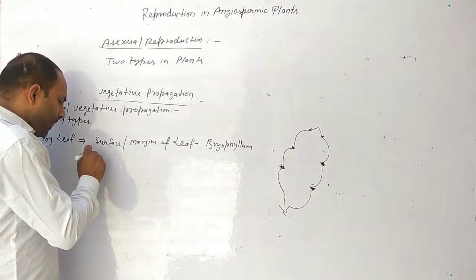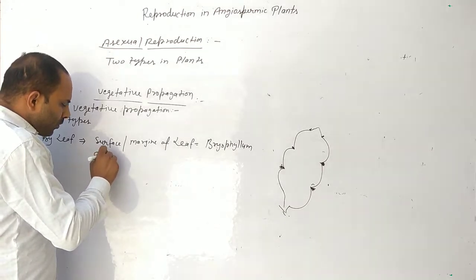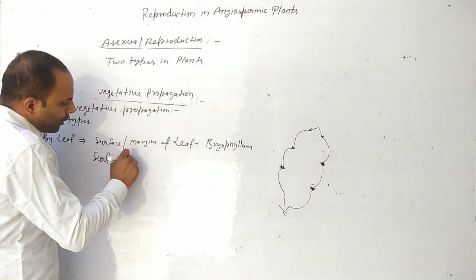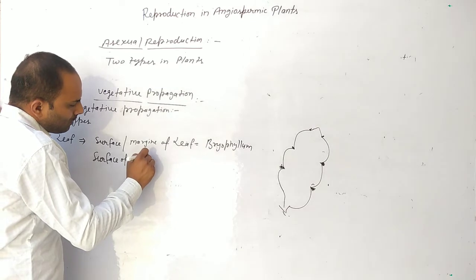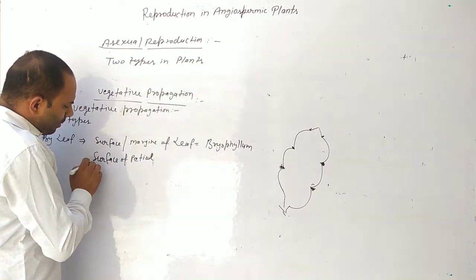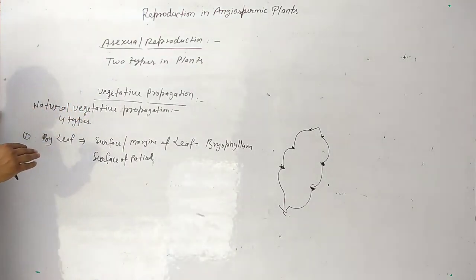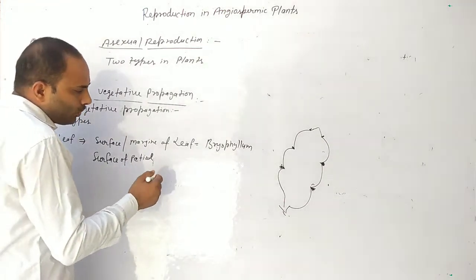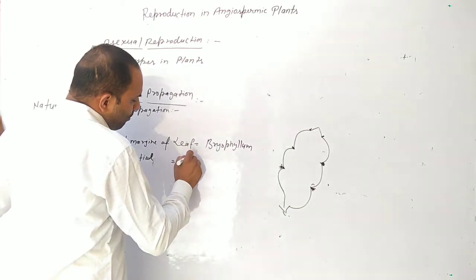Secondly, the surface of the petiole. New plants form from the surface of the petiole, such as in begonia.